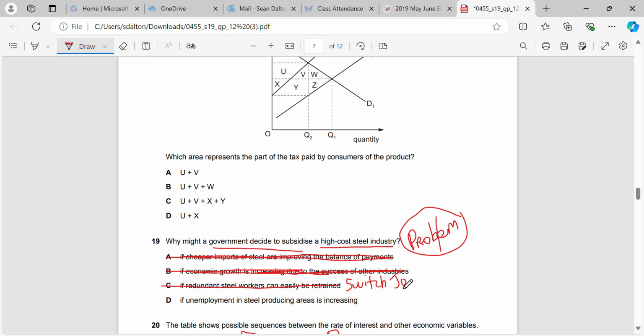So if the steel industry is high cost and they can be retrained easily and switch jobs to get new jobs very easily, then we won't need to bother subsidizing it. But if unemployment in steel producing areas is increasing, that's why we'll need to subsidize it, because we can assume they're not easily retrained, which is why we need to subsidize it to stop mass unemployment from happening.